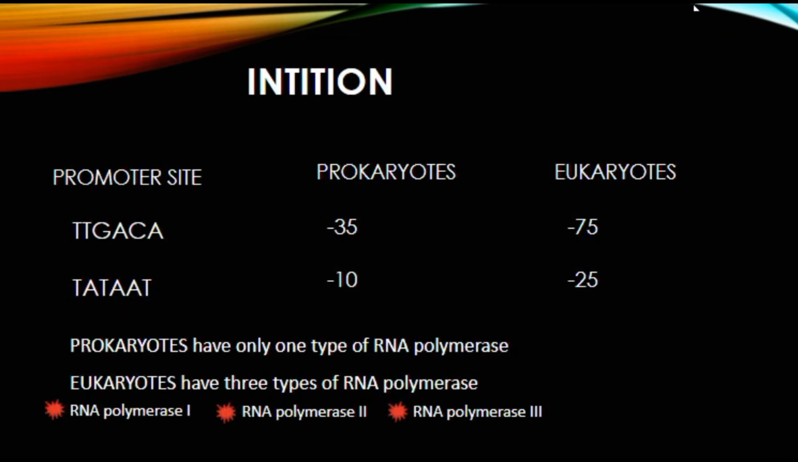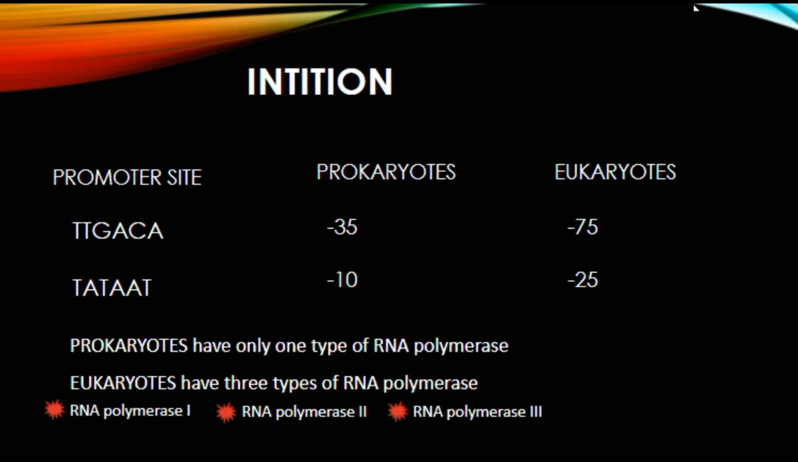There are two promoter sites for transcription, like TTGACA and TATAAT, and promoter sites in prokaryotes and eukaryotes vary. The number actually tells us about the position of nucleotides, and the negative sign tells how many nucleotides this promoter site is away from the transcriptional unit. So that varies in prokaryotes as well as in eukaryotes.